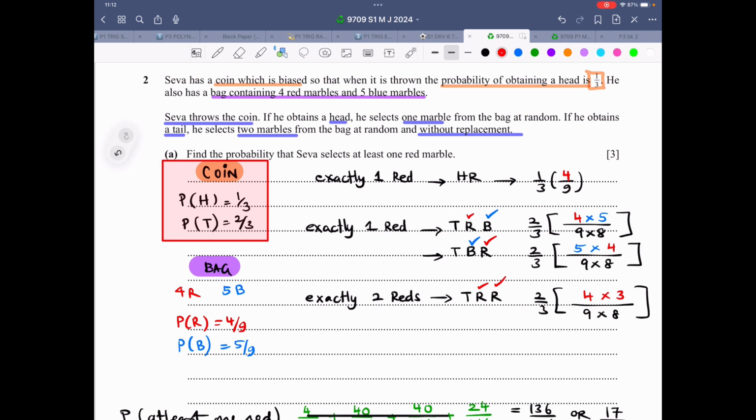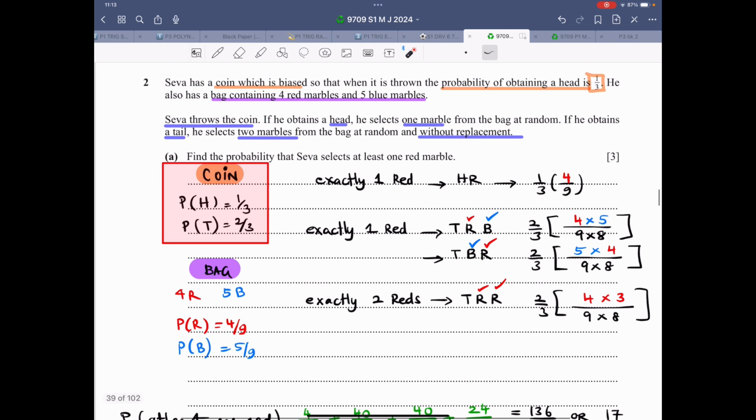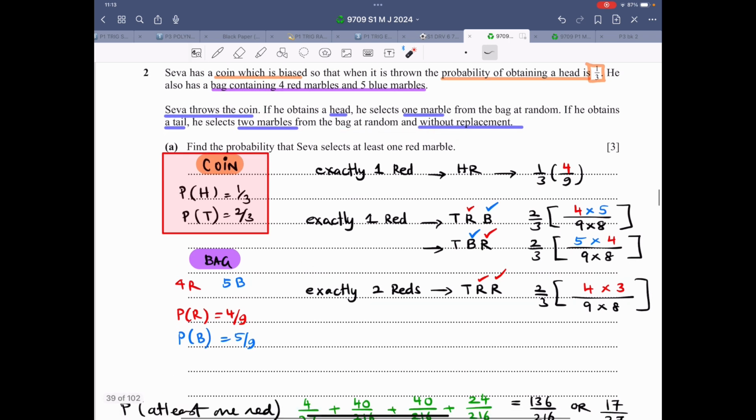So now what is happening is that if he gets a tail, he selects 2 marbles from the bag at random and without replacement. So head is 1 marble, tail is 2 marbles, and that also without replacement. Now the question says find the probability that Seva selects at least 1 red marble. Now at least 1 red means exactly 1 red or more than 1 red, which is only 2 reds in this case because that's the maximum that you can select.